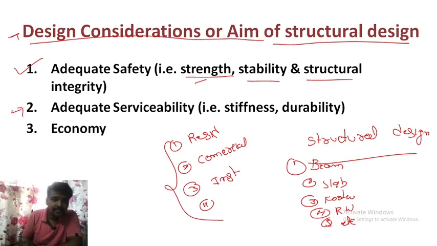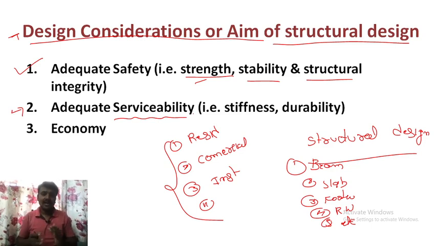Second one is adequate serviceability. Now you know there is safety, but how are the users using it? After using for 10, 15, 20 years, what is the condition of the building? Whether there are any durability problems or any settlement problem or anything related to the building. You have to study this very carefully while designing the different structural members. So these two points are very very important.